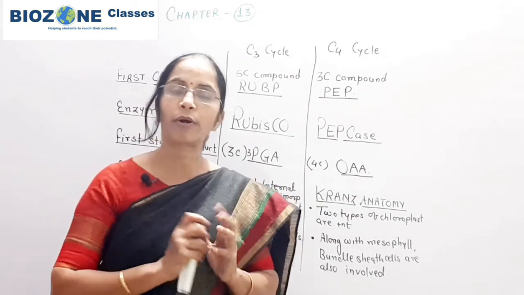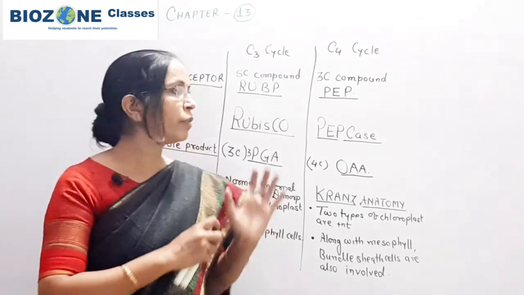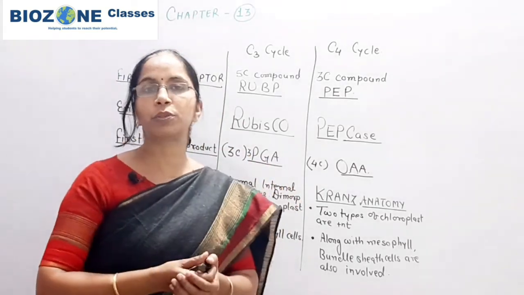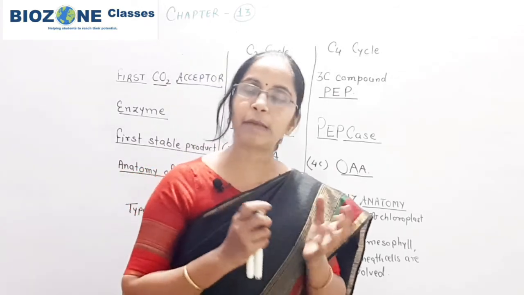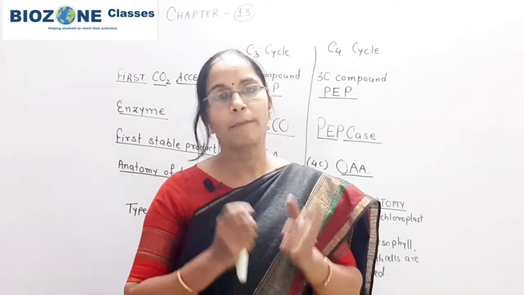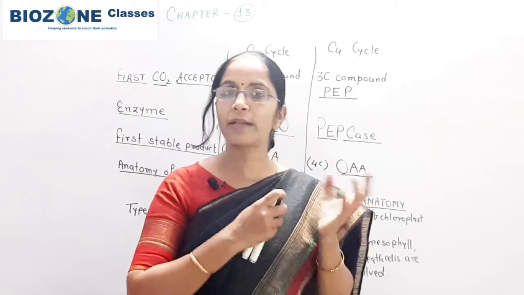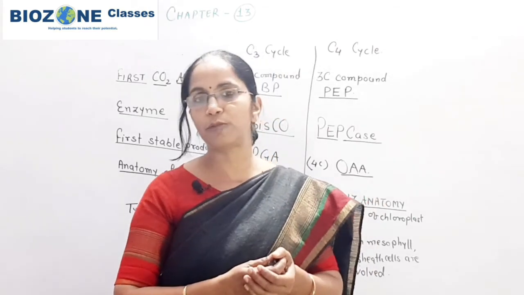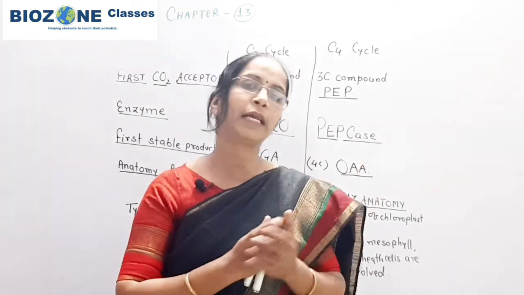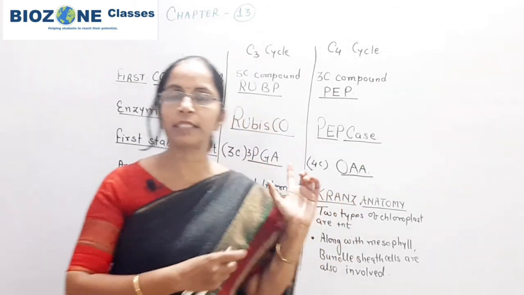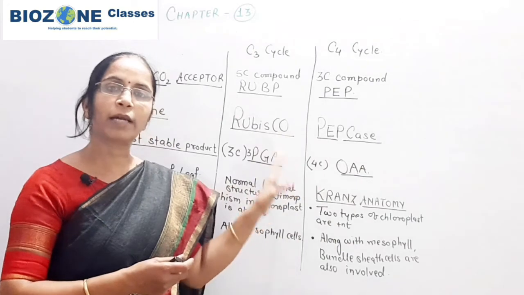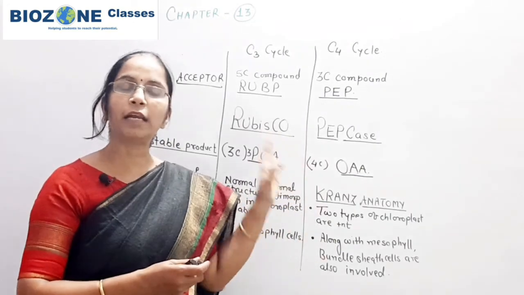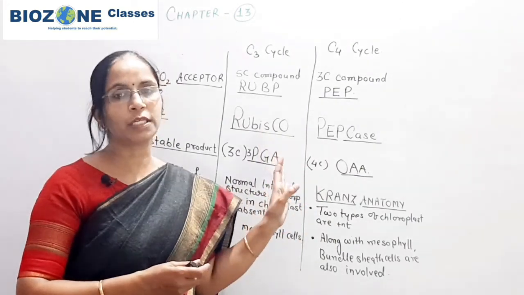One most important thing you remember: whatever energy is produced in the light reaction, you have now studied that ATP and NADPH plus H plus are produced. Where this ATP and NADPH are used is in the C3 cycle and C4 cycle. What the phases are where ATP is used and where NADPH is used, we will study separately.